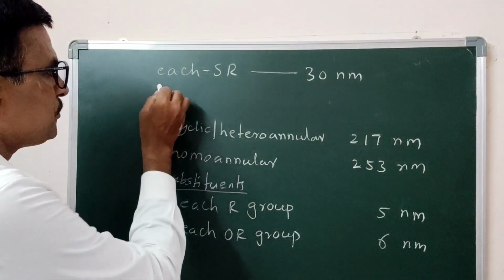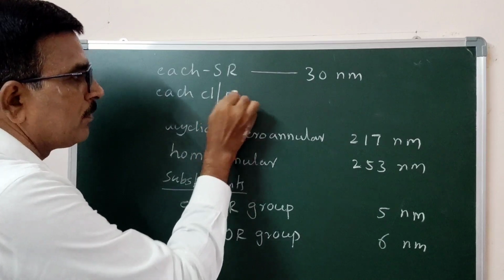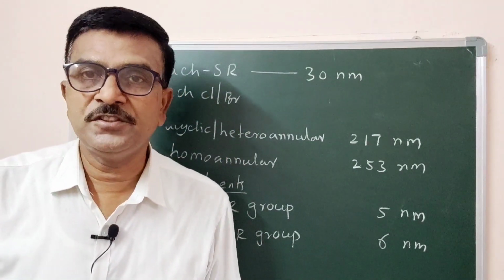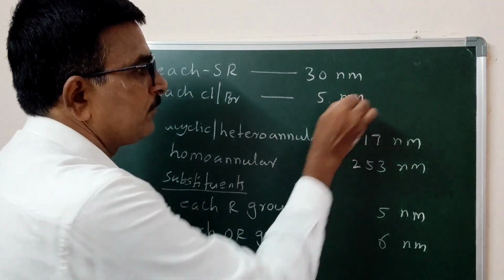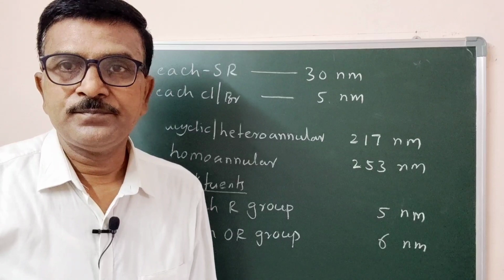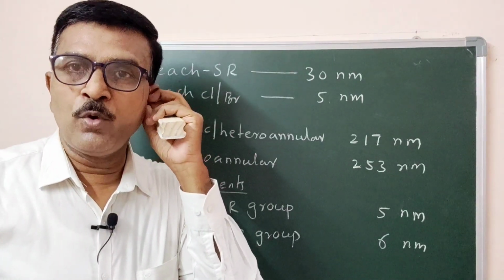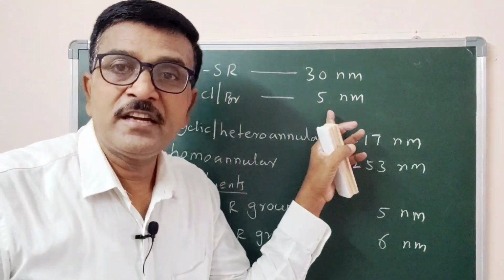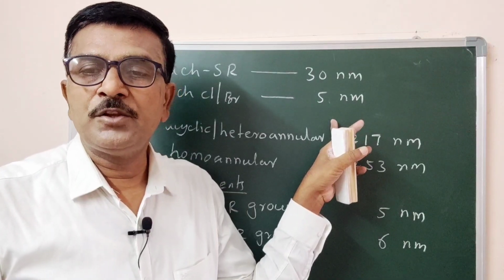Then each chlorine or bromine attached with a conjugated system contributes 5 nanometer. The presence of chlorine or bromine attached to a conjugated system can affect 5 nanometer of absorption maxima for the molecule.